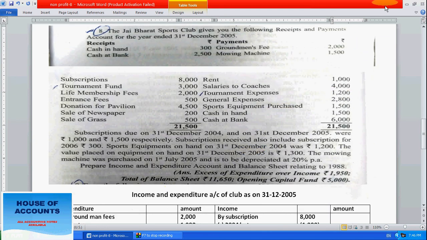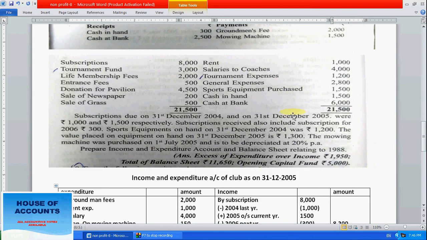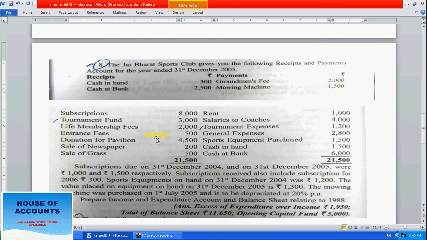So there is a subscription 300. 20% is the depreciation, we have also taken on the moving machine. On the expenses side, there is nothing we have to do: rent, groundman, moving machine, salaries, tournament expenses 1200, general, sports equipment, cash in hand, everything, subscription, tournament fund, life membership fees, entrance fees, donation, sale of newspaper, sale of grass, everything is taken.